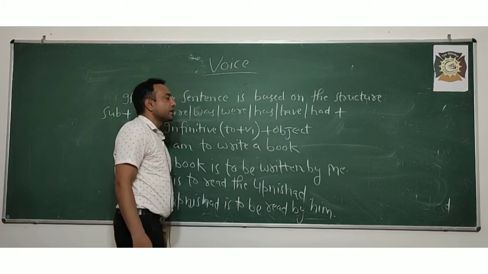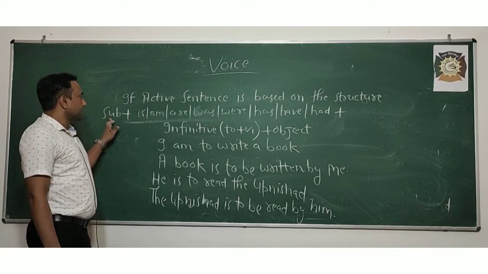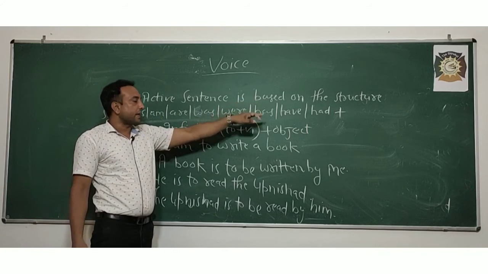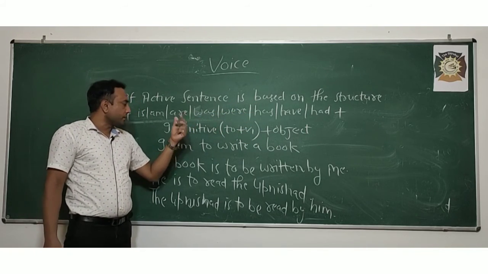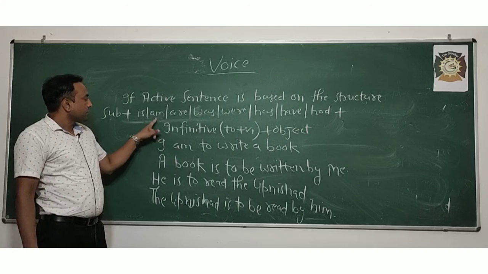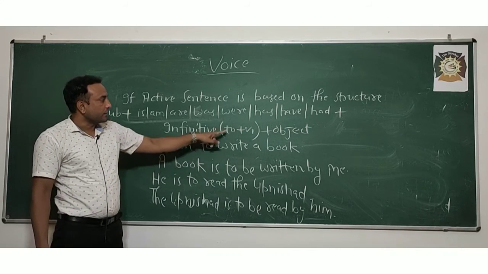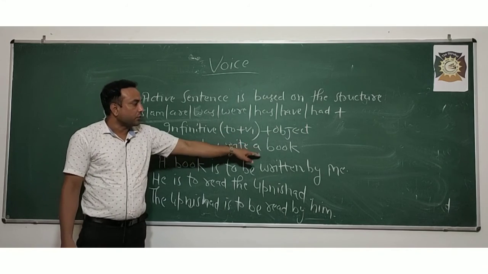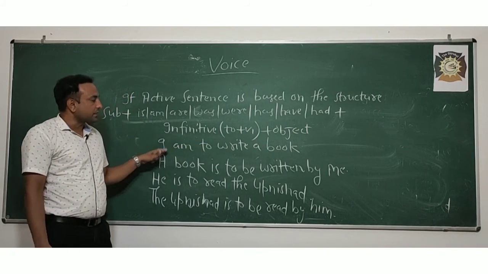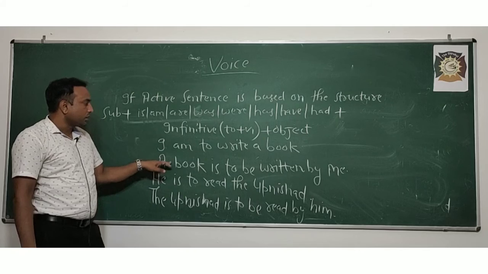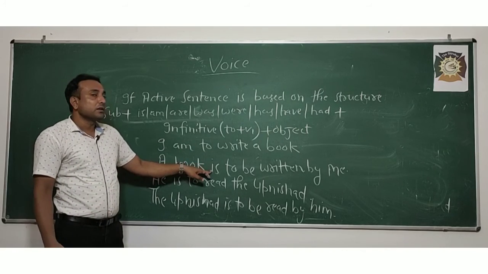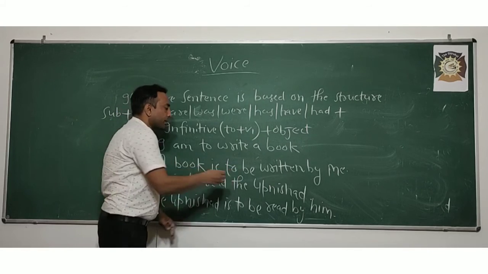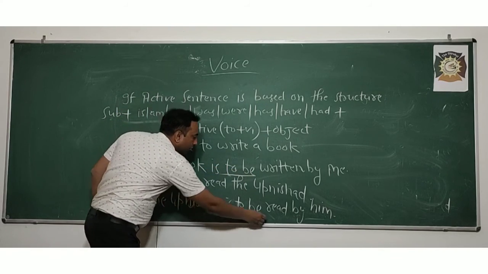This is the pattern to change the sentence. If subject plus is, am, are, was, were, has, have and had, and infinitive to plus V1 is given, where V1 is the first form of the verb, then the object, a book, is given. The object will become the subject, the subject will become the object. A book is singular, that's why we use is, and with to we will add be. You need to focus on this only.